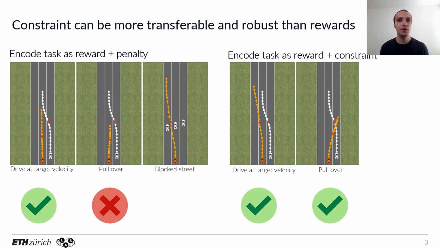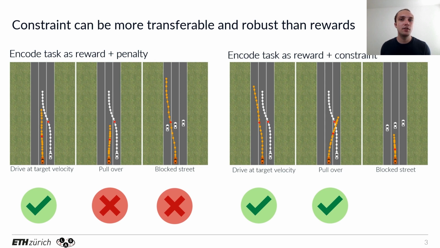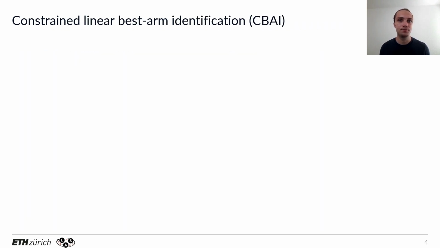Here, in a third scenario, the street is now blocked by 3 cars. For this situation, it turns out the reward penalty is too small and the orange car tries to drive in between the others because it can still achieve a high reward this way. The constraint formulation does not have this problem because here the orange car needs to stay some distance from the closest other car and it stops. So overall, the constraint formulation turns out to be more robust in this situation.